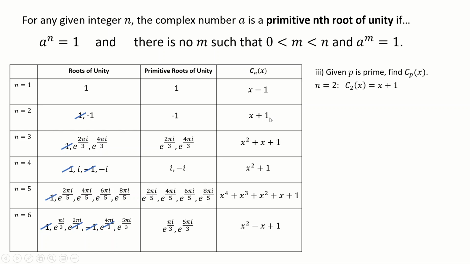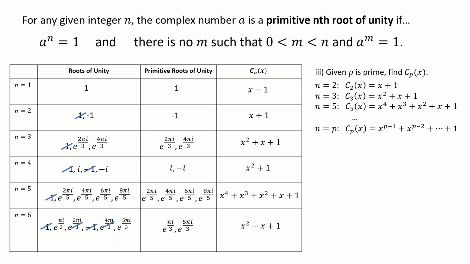So for n equals 2, C2 of x is x plus 1. Next prime number, n equals 3, x squared plus x plus 1. Next prime number, n equals 5. That's my C5 of x. And I've done 7 actually, but I didn't actually go through the details. So these are the 3 I know. Can you spot the pattern? Hopefully you can. If n is some prime number, then it looks like my Cp of x is going to be this thing here.